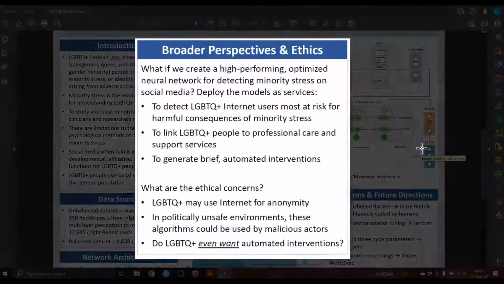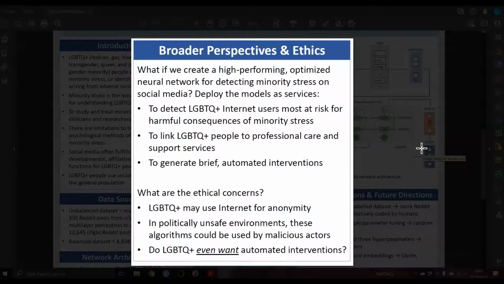But despite these limitations of a proof of concept study, what if we can create a high-performing optimized neural network for detecting minority stress on social media? A lot of great things could happen, right? We can deploy these network architectures as services to detect LGBTQ internet users who are most at risk for harmful consequences, right? Such as developing depression or becoming suicidal by experiencing minority stress. We could also use these models to link people to professional care and support services. And we could even generate brief automated interventions such as chatbots by using these models.